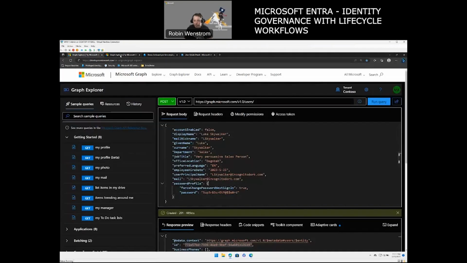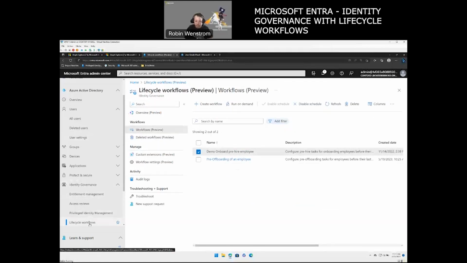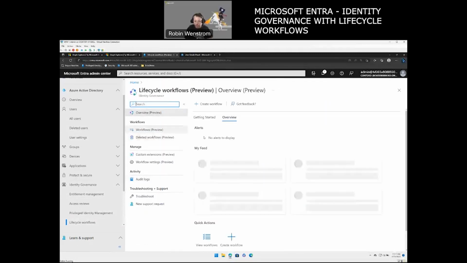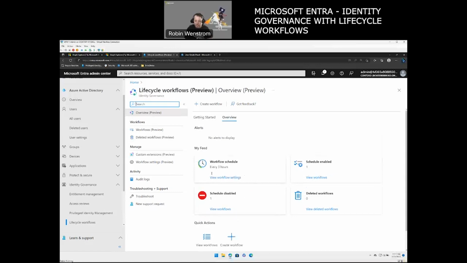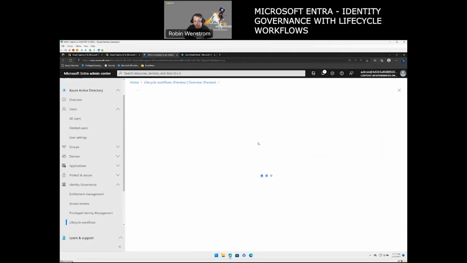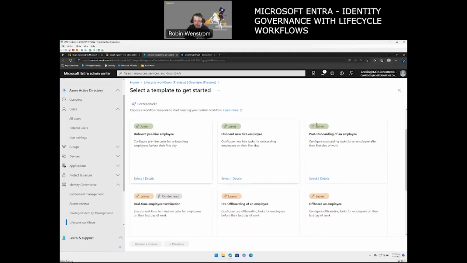Now let's have a quick look at what the workflows are and how we actually set them up properly, because we understand the lifecycle workflow here. So we have a couple of things here. We can actually create a workflow and we can see how many we have and if they're scheduled, if they're disabled for some reason. And now if I click on create workflow, it will give you a template here. So it's very easy to get started with.